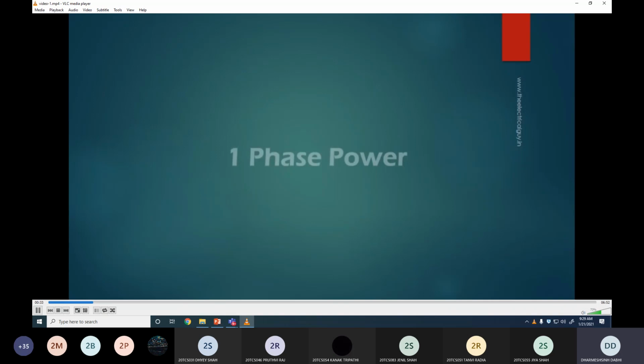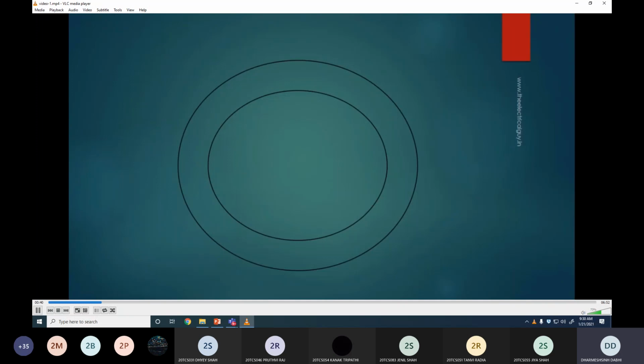To understand the concept of three-phase power, we first must understand single-phase power. So consider that we have a generator with one winding which has two terminals A and A1, and a permanent magnet which is rotating inside the generator and is driven by some external source like a turbine.